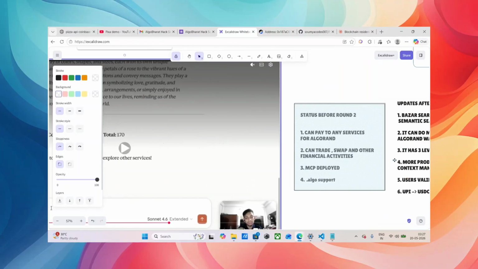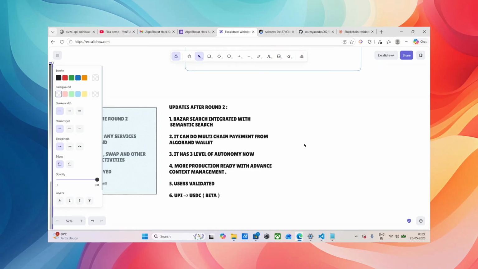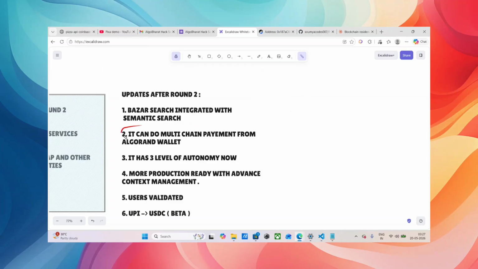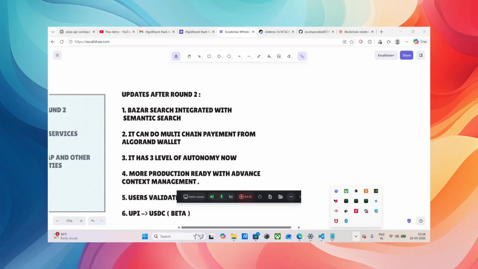This was done till round 2, but after round 2 we are focusing on multi-chain payments. Up till now it could only do payments on Algorand, but now it can pay from Algorand to Base, Solana, any other chain. Also, it can search semantically on the official Bazaar for new APIs, and it can do payment to any chain you name which has x402 support. Also, it has three levels of autonomy, and we have done research about users.